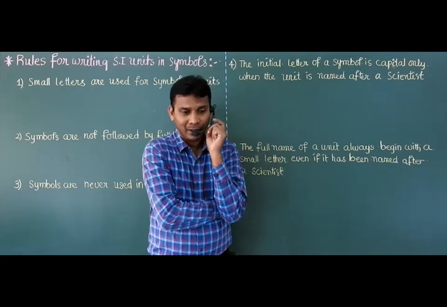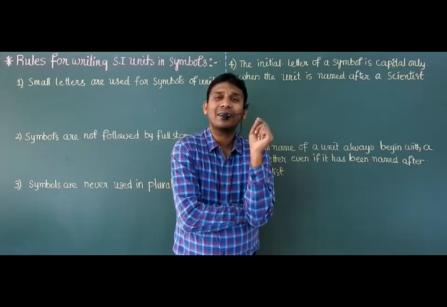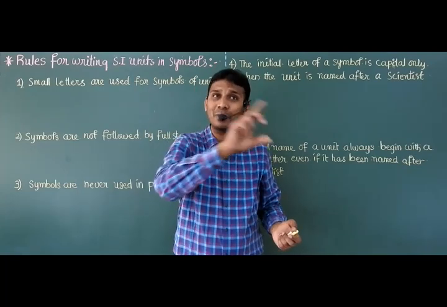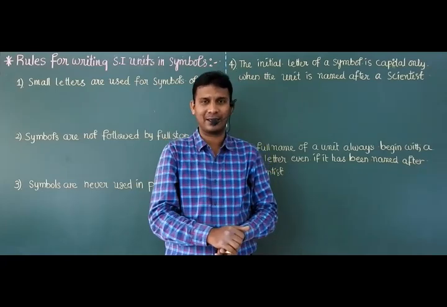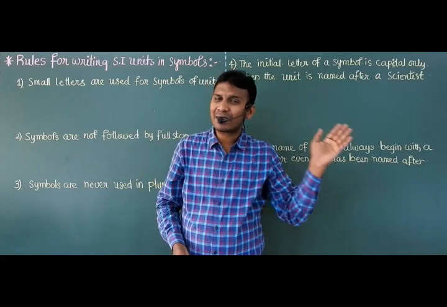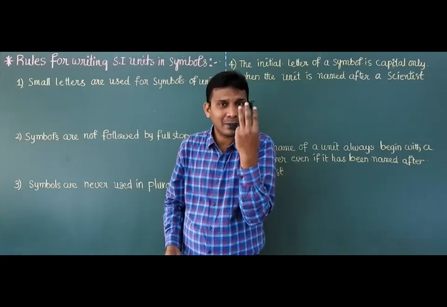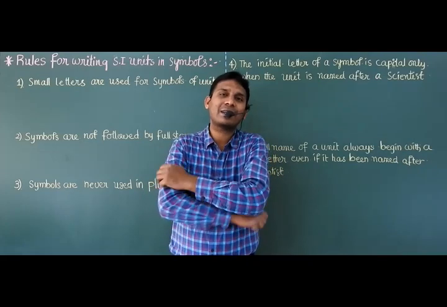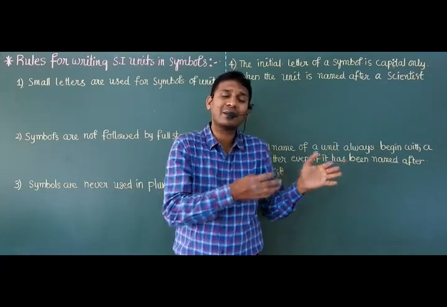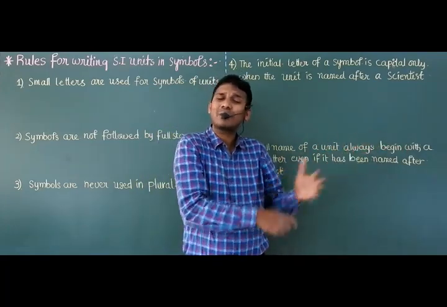So today, in today's session, we are going to discuss rules for writing the symbols of SI units. Remember, rules for writing the symbols of SI units. Then what is the difference between MKS, FPS and CGS versus the SI system? In MKS, CGS, FPS, we are representing only three fundamental physical quantities. But when we are studying electricity, heat and thermodynamics, there are a few more physical quantities. Then how to represent units of those physical quantities?